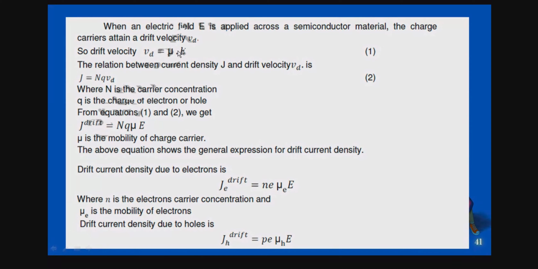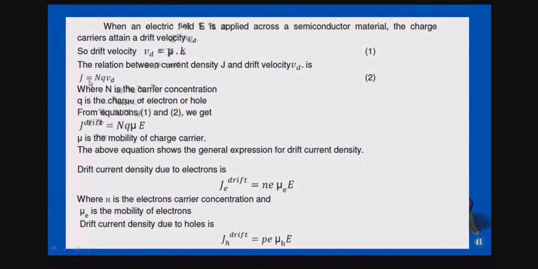So what you understand from equation 1 and equation 2, this is from drift velocity and this is from current density. So the drift current density is nothing but N into Q into mu into E, isn't it? Okay, right? Where mu is nothing but the mobility of charge carrier. What is the mobility of charge carrier? I'll come later with the definition of that one, right? So here the above equation shows the general expression for drift current density.